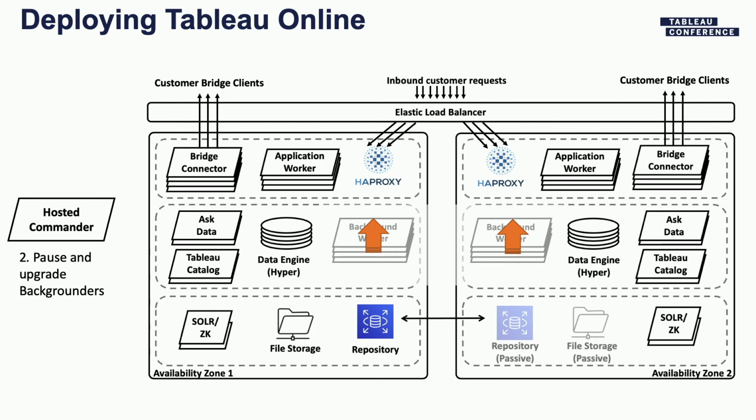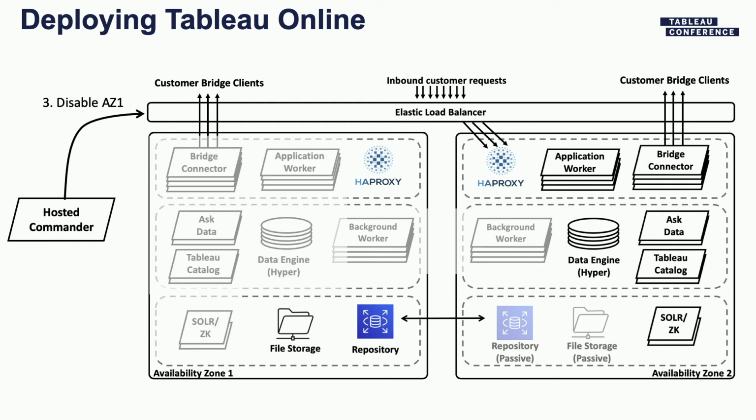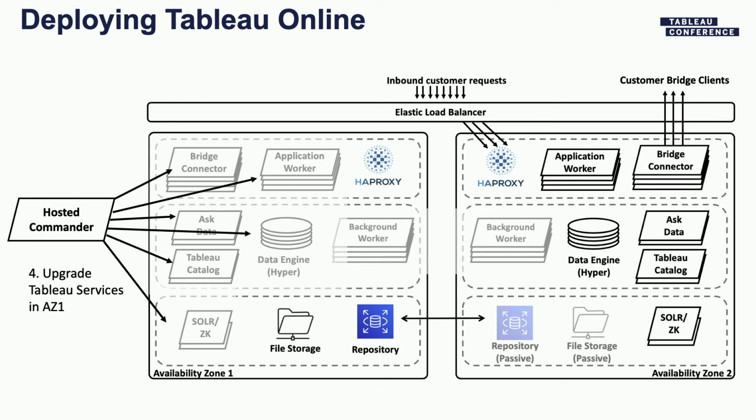So once those backgrounders are upgraded, we can go ahead and upgrade the rest of the pod. Now, one of the things we do is we leverage the fact that we have deployed into availability zones, and we upgrade half of the pod at a time. The first thing we'll do is actually disable the traffic going to AZ1, so that the Elastic Load Balancer stops sending traffic to the HA proxy in AZ1. It's only sending traffic to the HA proxy in AZ2. Once the traffic has drained off that half of the pod, we can go ahead and upgrade the services in AZ1.